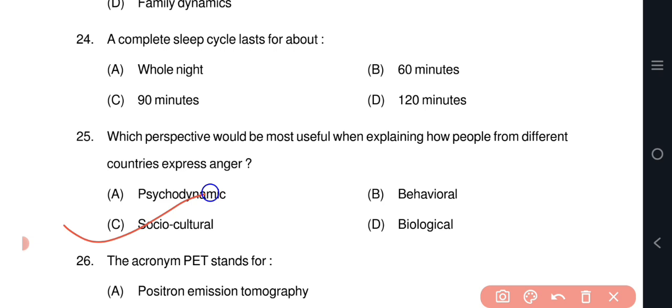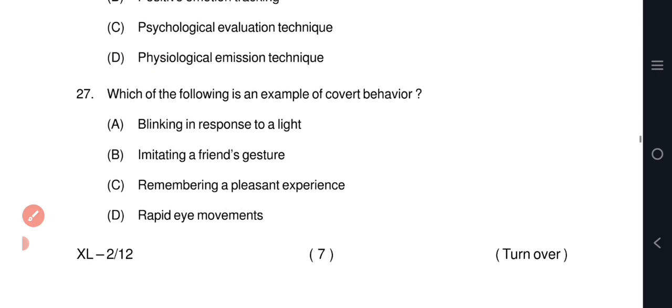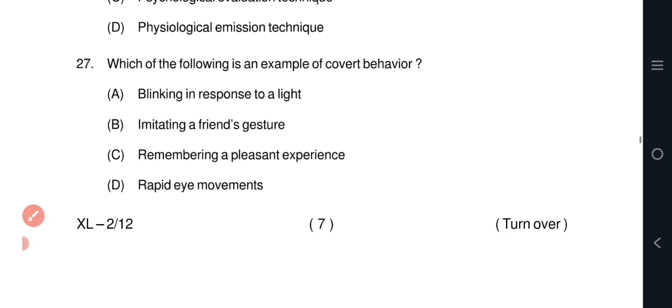Question number 26. The acronym PET stands for Positron Emission Tomography. Option A. Question number 27. Which of the following is an example of covert behavior? Option C. Remembering a pleasant experience.